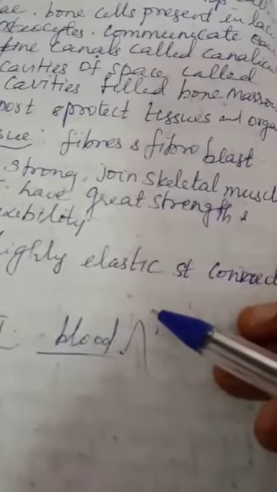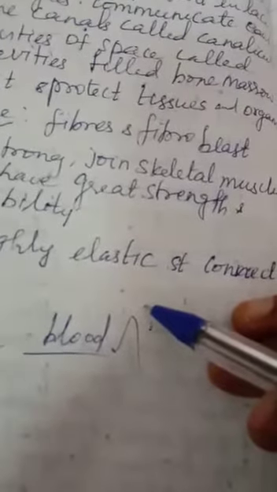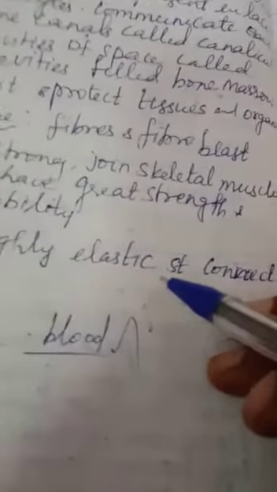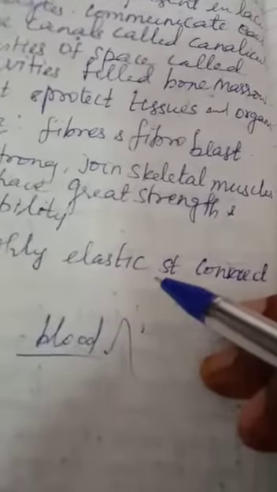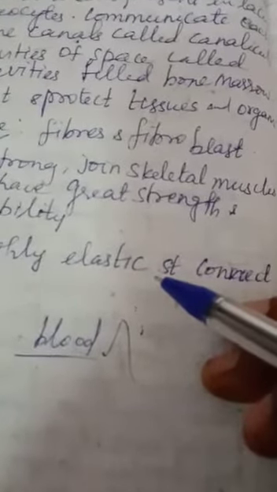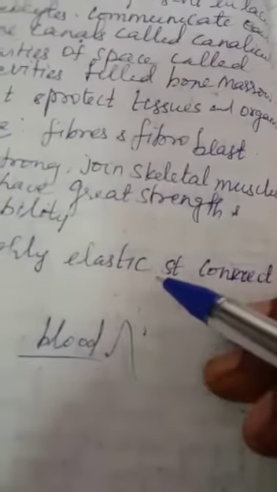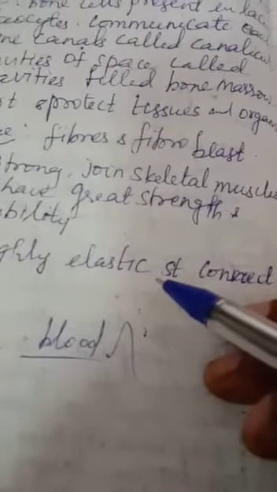Blood contains corpuscles: red blood cells, that is erythrocytes, white blood cells, that is leukocytes, and platelets.